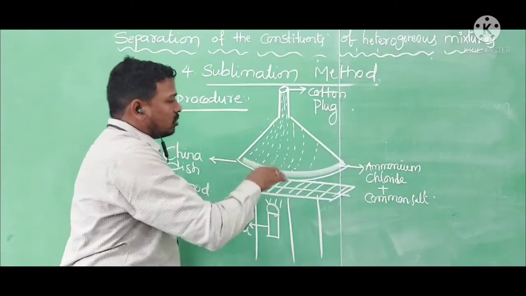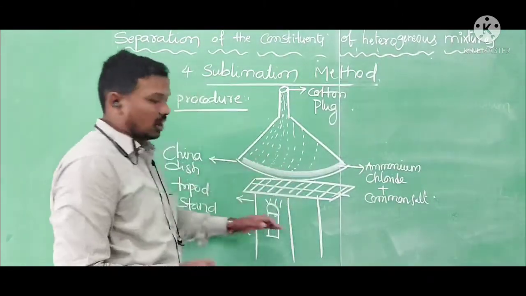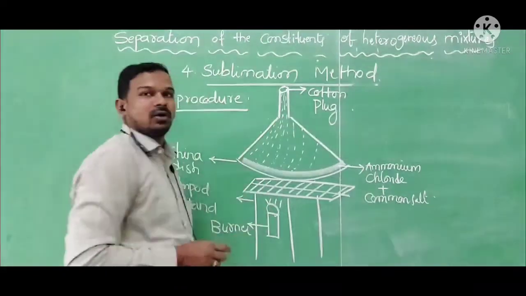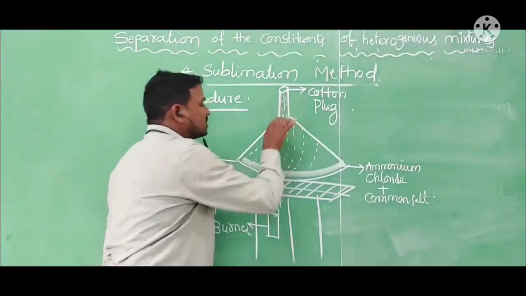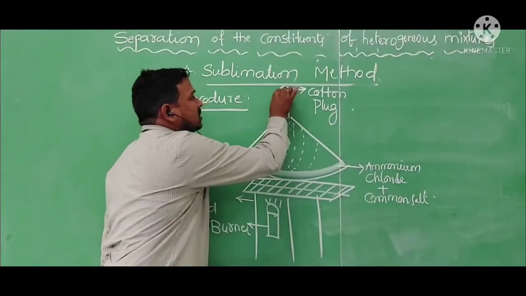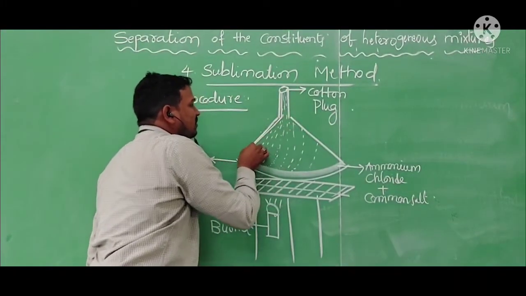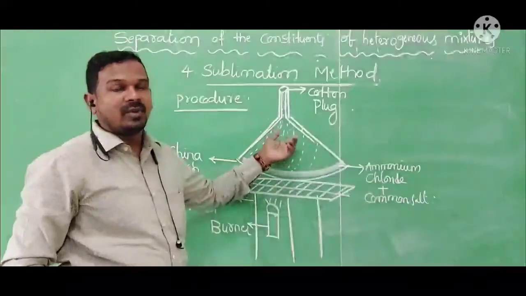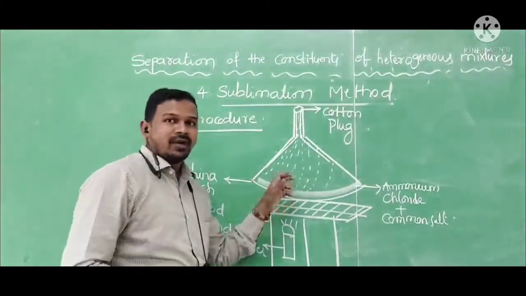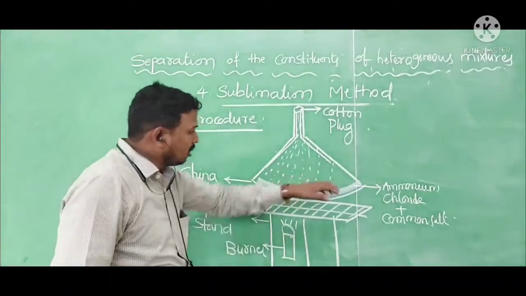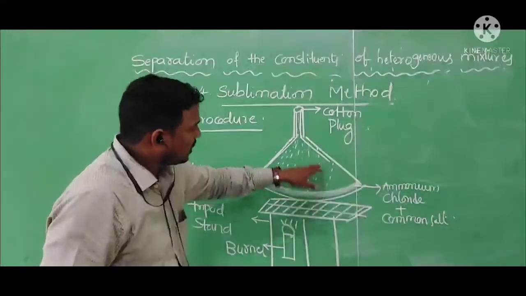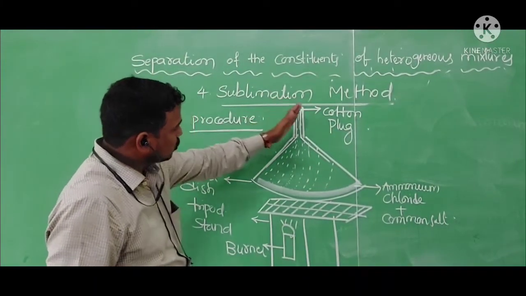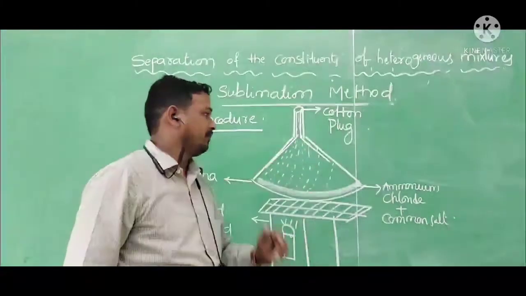When the complete amount of ammonium chloride has evaporated, stop heating with the Bunsen burner. Then let it cool. While cooling, the vapors get deposited on the walls of the funnel as solids. We continue this process till all the ammonium chloride has sublimed and formed solid on the walls of the inverted funnel.